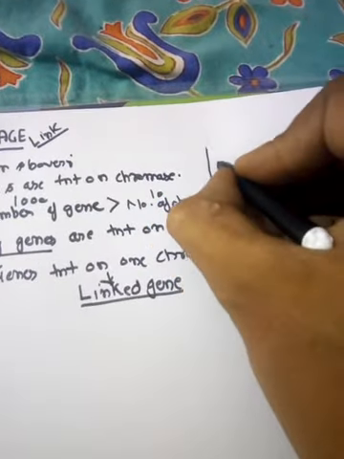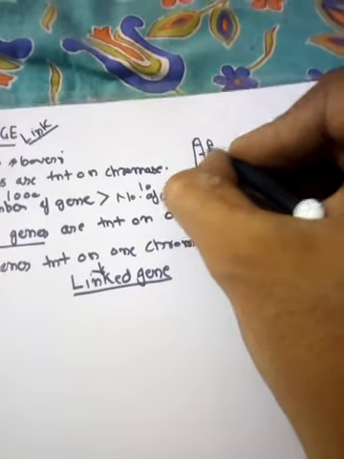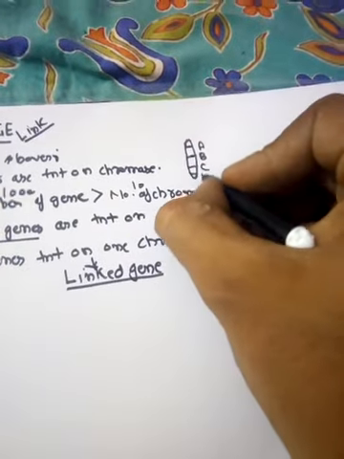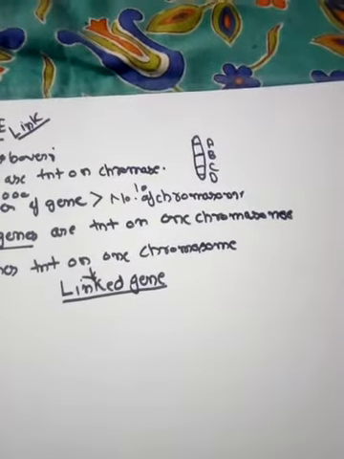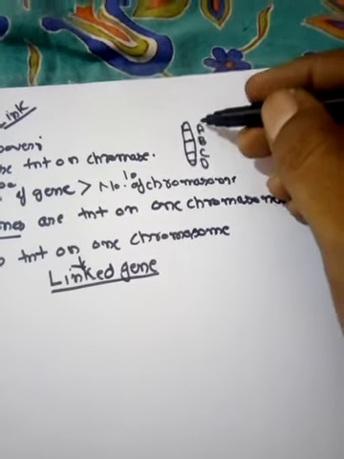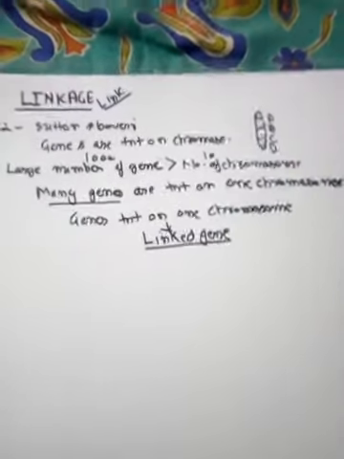For example, there is a chromosome. Here you can see a chromosome, and on this chromosome, for suppose gene A, gene B, gene C and gene D, these four genes are present on this chromosome. Because these four genes A, B, C, D are present on the same chromosome, these four genes are the linked genes. They are linked with each other.